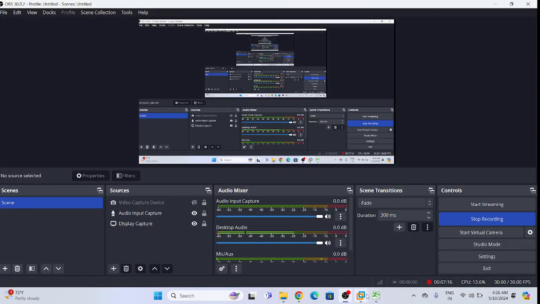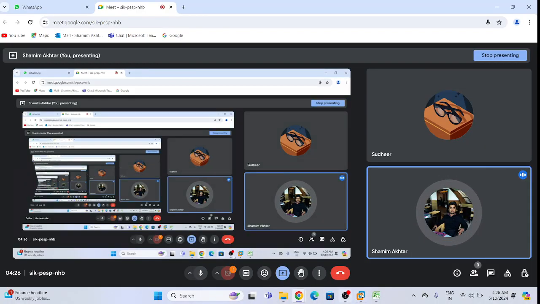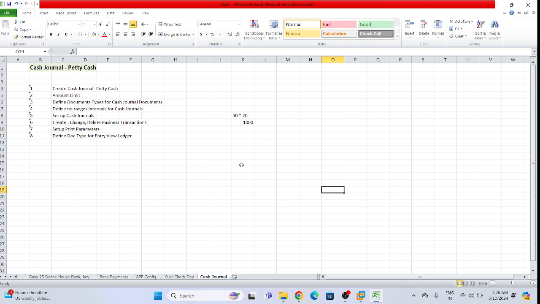See, with the help of document type, document types help us in understanding the type of transaction.